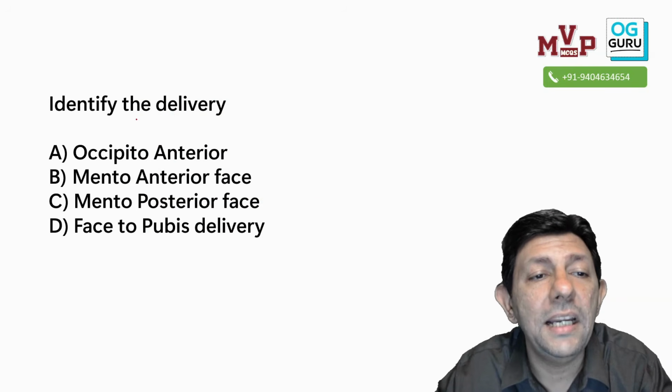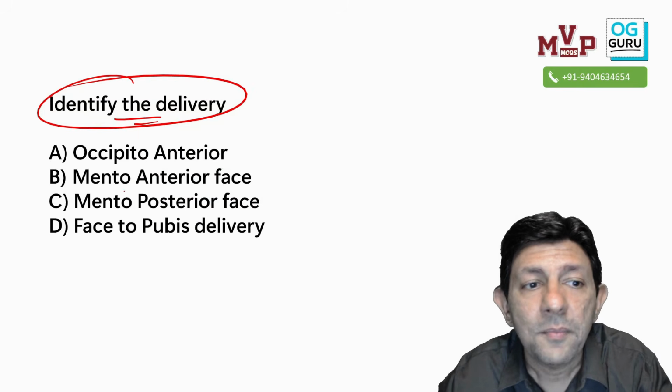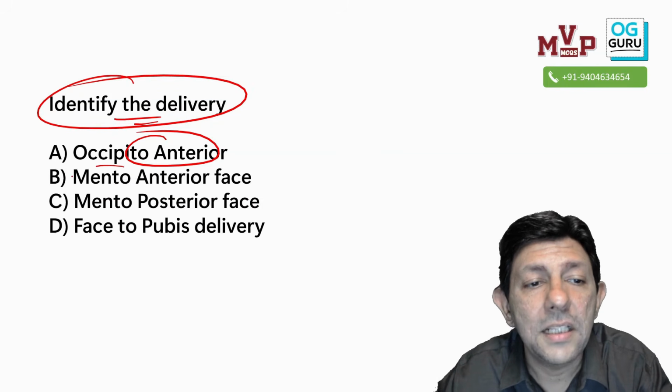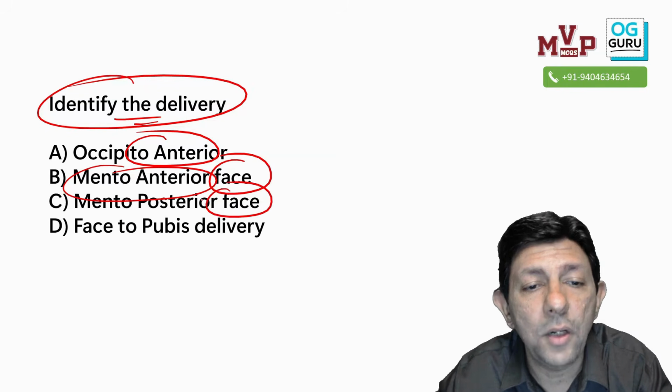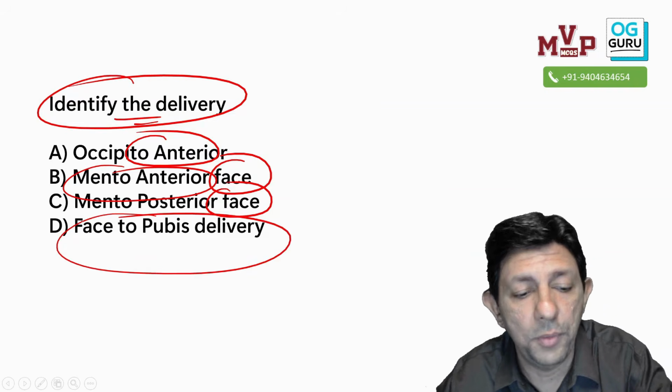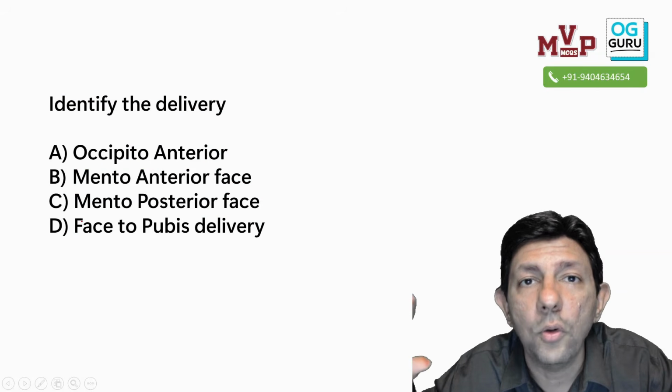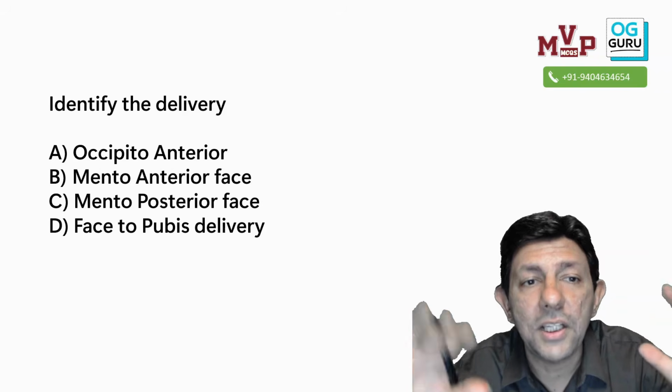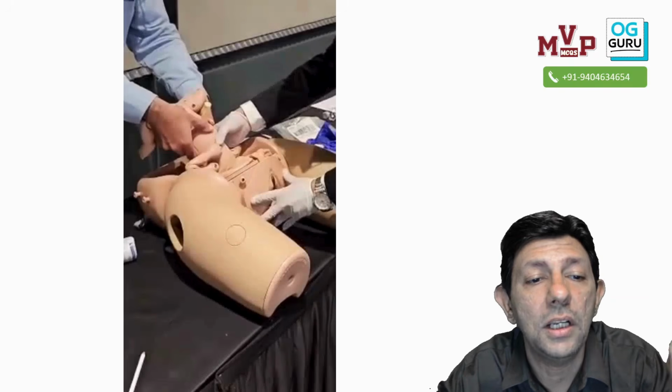But now first look at the MCQ. Identify the delivery being done. Is it occipito anterior, mento anterior face, mento posterior face, or a face to pubis delivery? Many students do not know this concept. Now, please understand this. One more time, I'll show you and it will become crystal clear to all of you.